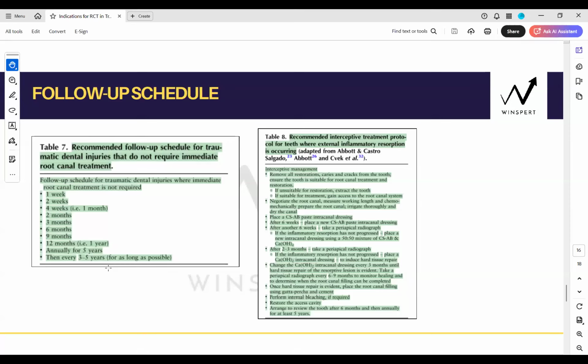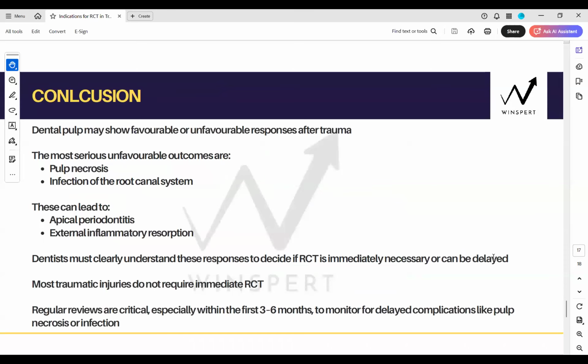Agreed? TAB can never be associated with pain, Aisha. I explained that. TAB will never be associated with pain. Pain is not involved in TAB. If it is pain, then it is not TAB. Absolutely correct, China. Right? Clear for you? Okay? Got your answers? If it is painful, if there is a swelling, if there is a sinus, it is not TAB. Simple. So this is your follow-up schedule.